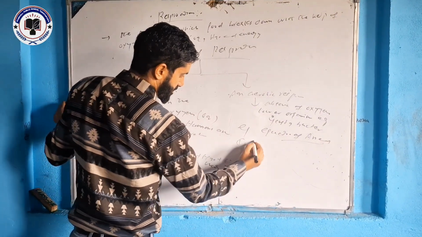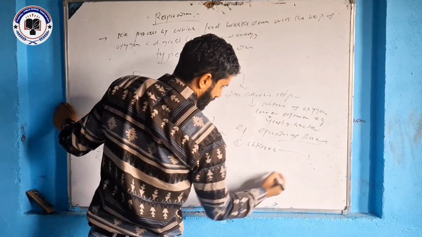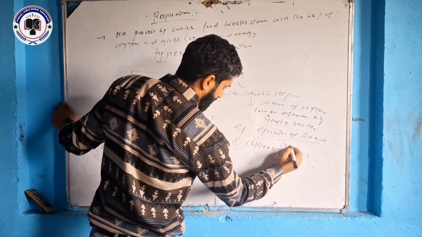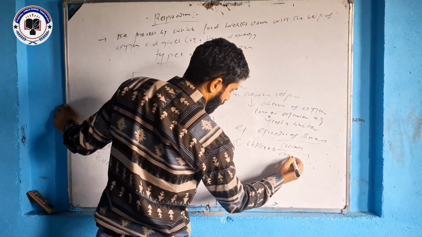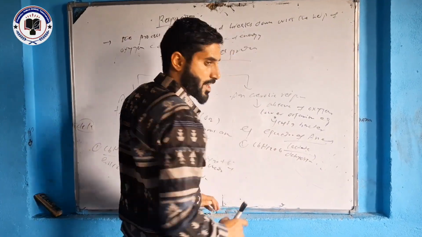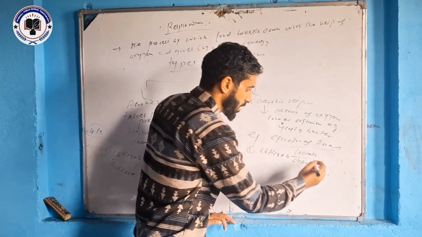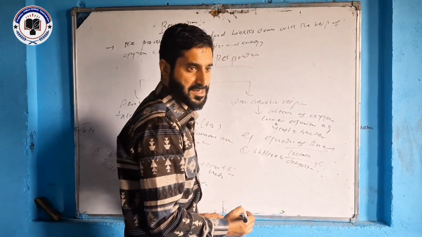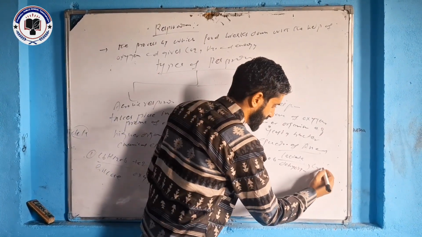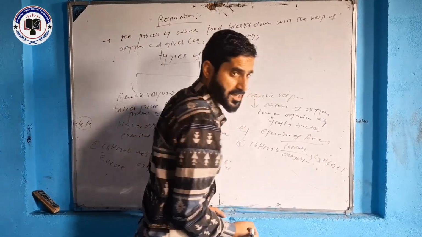First one, C6H12O6 with the enzyme lactate dehydrogenase. This lactate dehydrogenase breaks down glucose and forms lactic acid, which has the formula C3H6O3, plus energy.